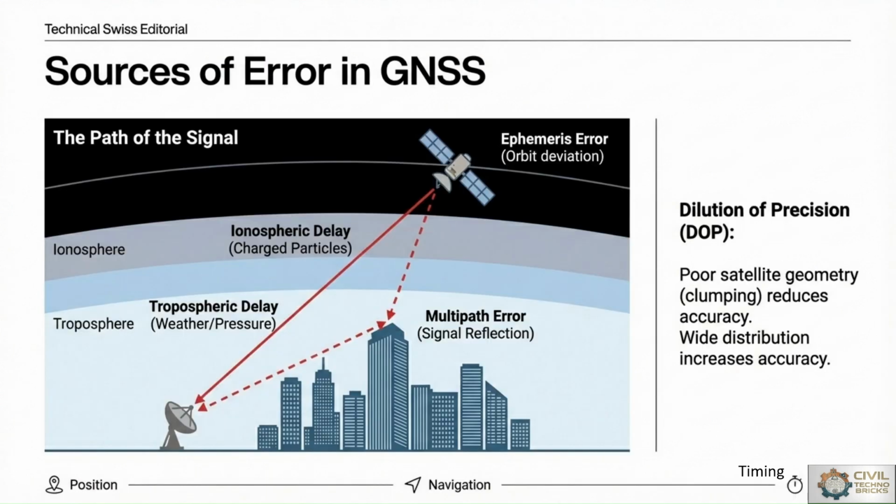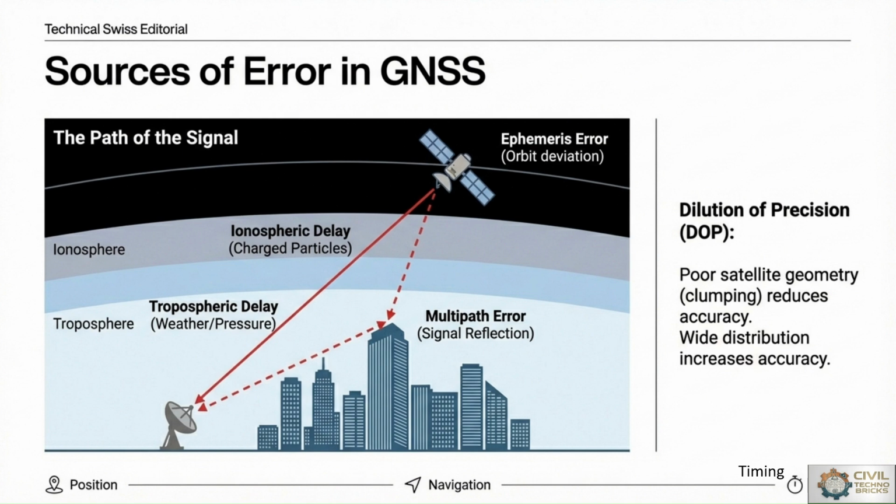So what are the sources of errors in GNSS? Basically, GNSS accuracy is affected by ionospheric and atmospheric signal delays. Ionospheric delays are due to charged particles, and tropospheric delays are due to weather or pressure, such as wind pressure or other gaseous pressure. Multipath error occurs when the signal reflects from buildings, terrain or other structures before reaching the receiver. Poor satellite geometry causes dilution of precision, DOP, also reducing positioning accuracy.